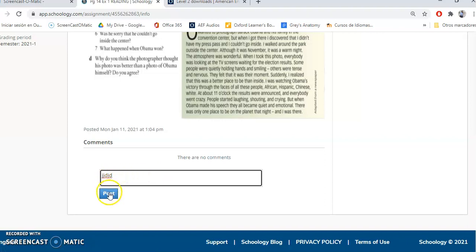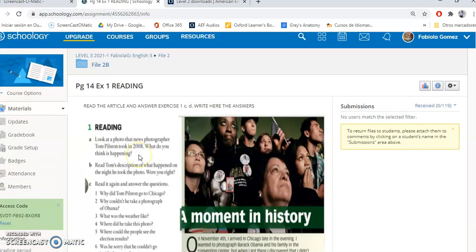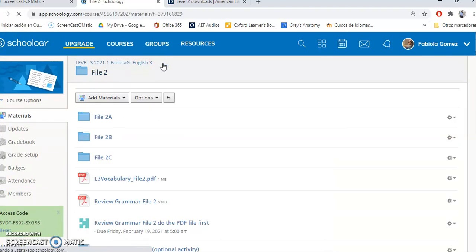and here se habilita luego el post, ¿no? Si no ponen nada, no está habilitado el post, tiene que empezar a escribir para poner algo. ¿Qué van a escribir aquí? Pues las respuestas de estas, ¿no? Van a compartir como si estuviéramos en clase. Okay, so that's it for file 2B.